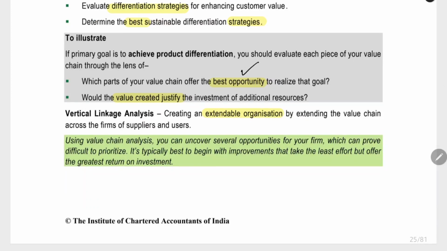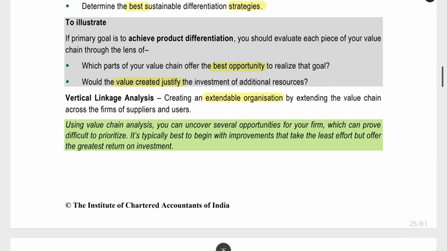You can see the best opportunity for differentiation and whether the value created justifies the investment of additional resources. For example, if you spend 1 lakh rupees on capital investment for improving a process, for giving more value to the customer, whether you are achieving increased sales because of that value, whether you are getting increased sales, increased profit because of that particular investment, that also you have to see.